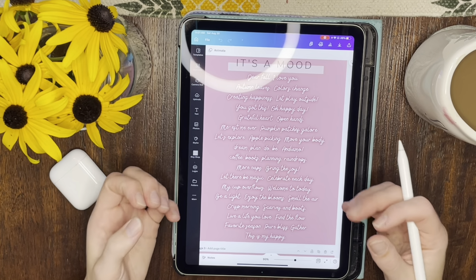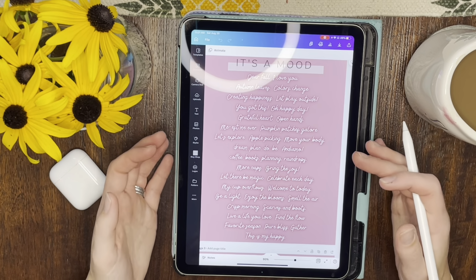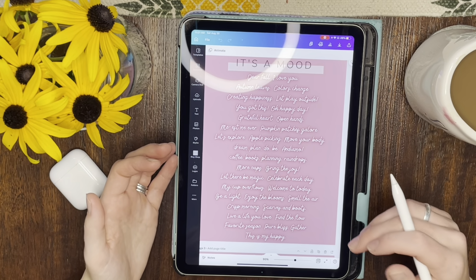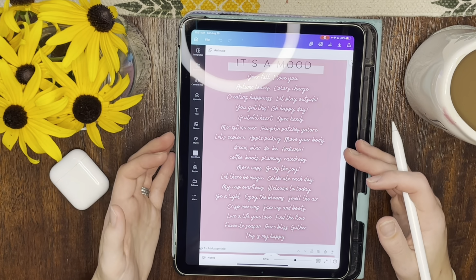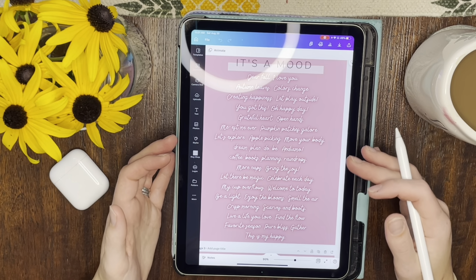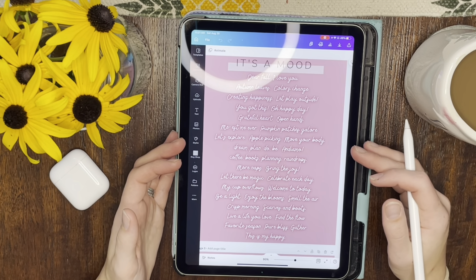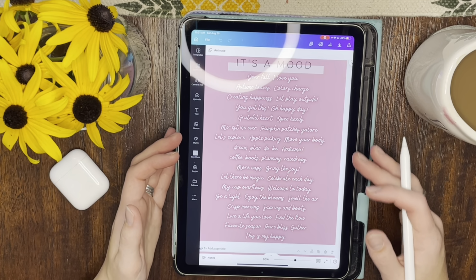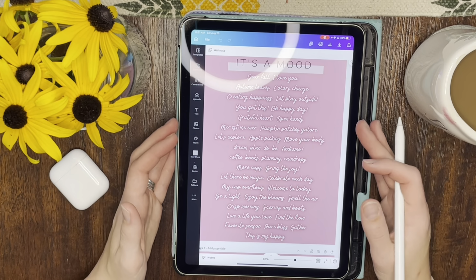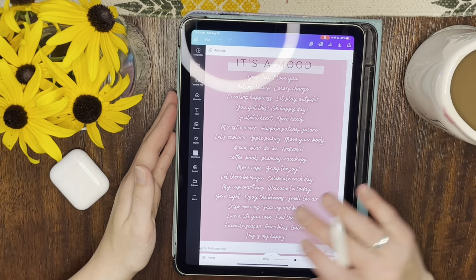Let there be magic. Magic in the air for fall. Celebrate each day. Be a light. Smell the air. Crisp morning. Live a life you love. Fall, find the flow. Favorite season, pure bliss, gather, this is my happy. So this was sort of my inspiration for the entire planner.